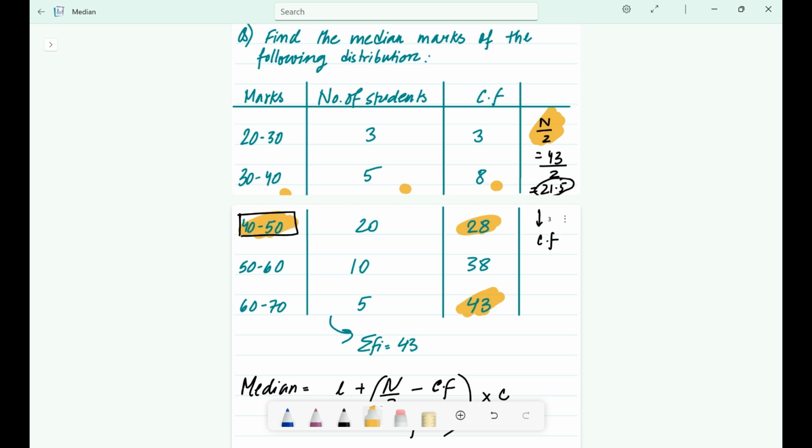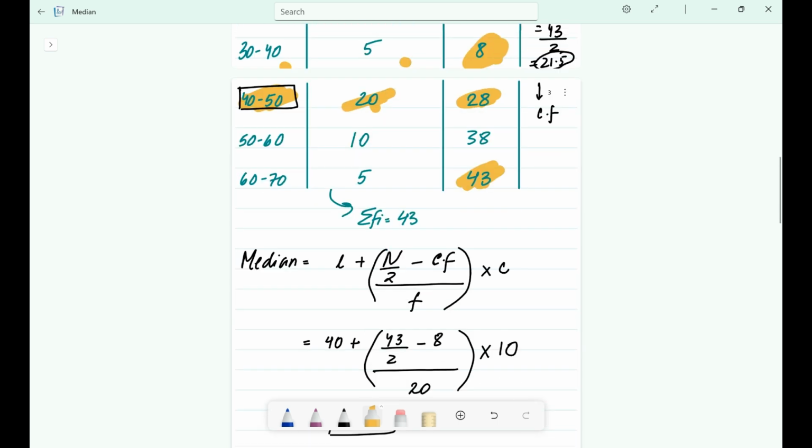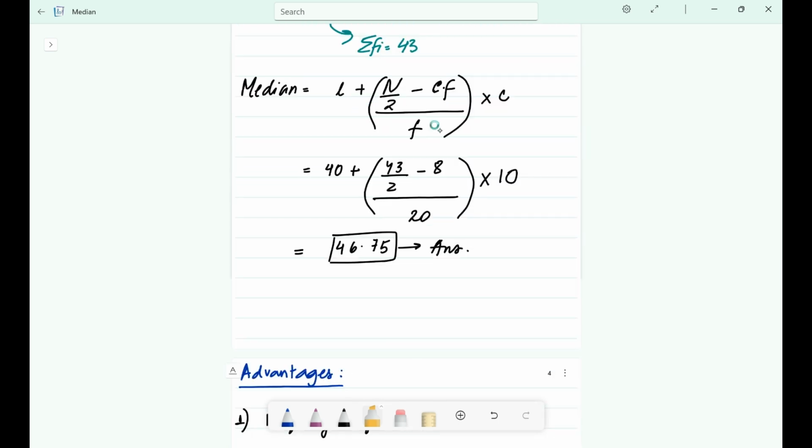Now identify all the values. L is the lower limit of the median class, which is 40, and CF is the previous cumulative frequency, which is 8, and f is the frequency of the median class, which is 20, and class width 50 minus 40 is 10. Okay, now you have to plug in. You already have the formula. Now you calculate it, and this is your answer. Here you have it. The median marks are 46.75. See, it's just like following a recipe, right?